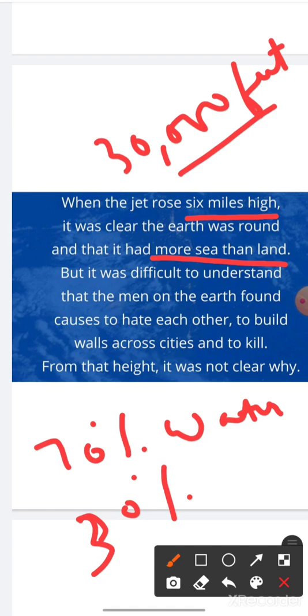Remember in the first, when we were discussing what the poet is trying to say, there we came to know that some facts were clear to him while others were not. So the facts of cities being unstructured and why man has taken shelter near the water bodies are clear, but the fact that if the needs of all these people are the same, why is there hatred between them? He said this fact is still not clear to me, even if I have reached a height of 6 miles. So this is what the poet is trying to say.